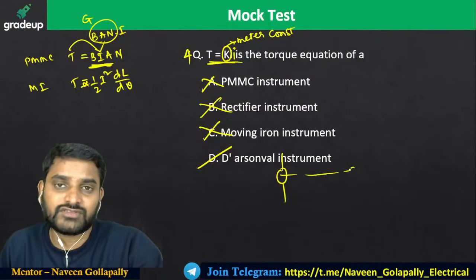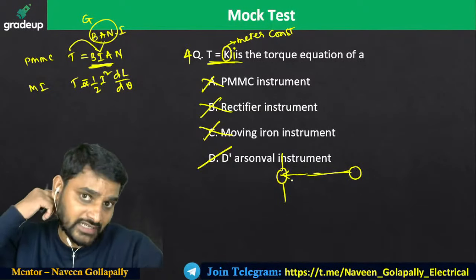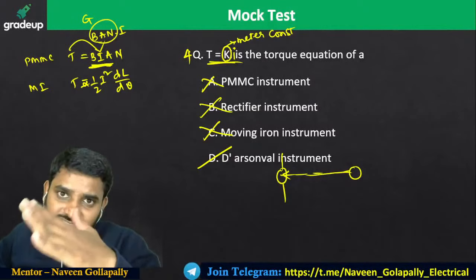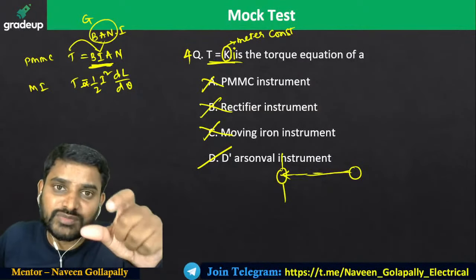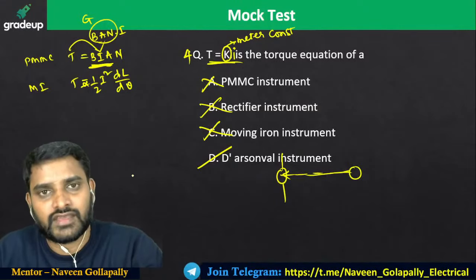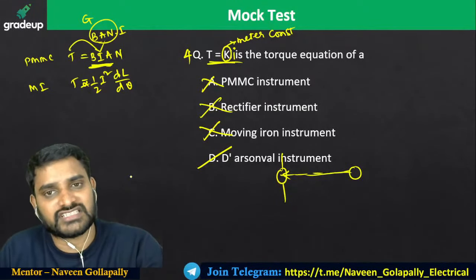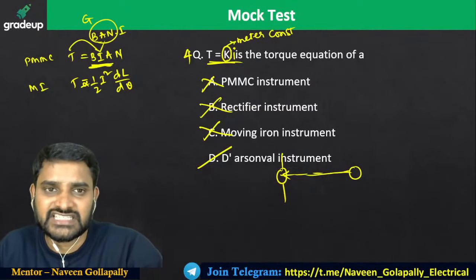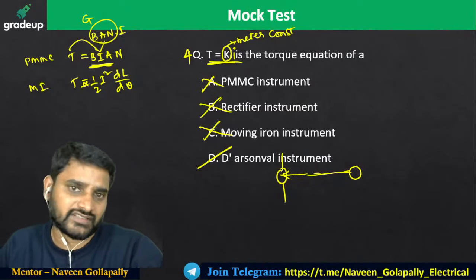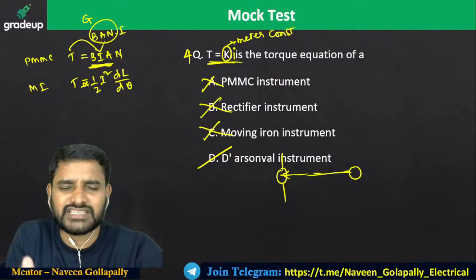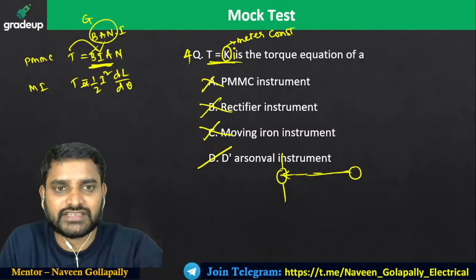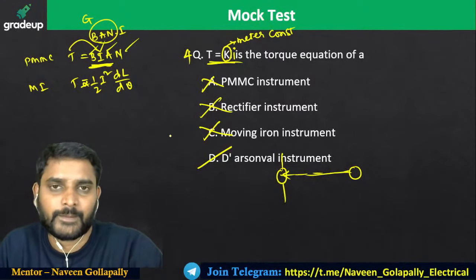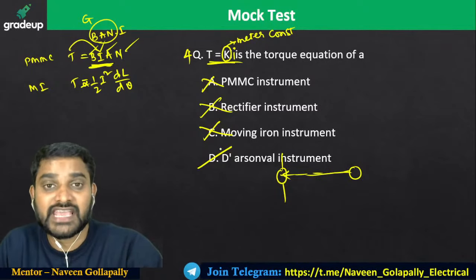On the mirror you project the light. Whenever there is a deflection torque, the light beam will be reflected, and the movement of the light beam is going to be your deflection. So it is measured in terms of meter constant. We do not take the help of flux density or area of cross section of the coil. Of course, the meter constant involves all those things. So this is the meter constant. Be careful with this kind of question.